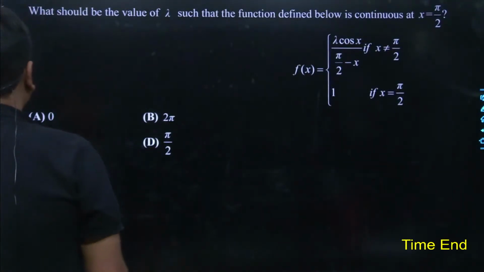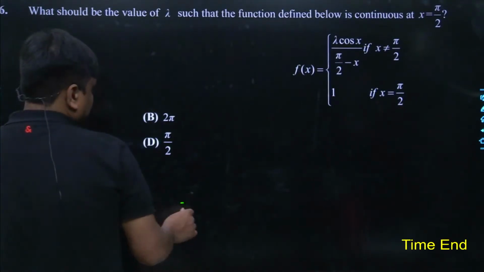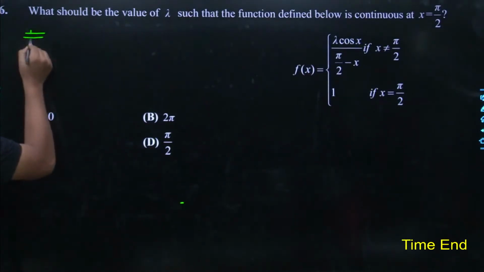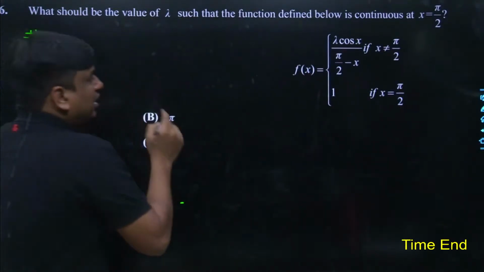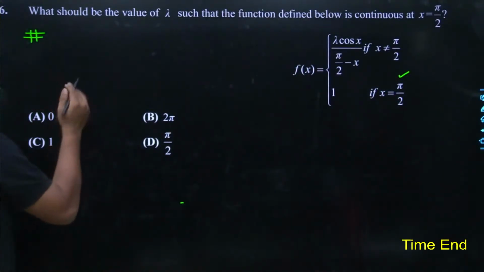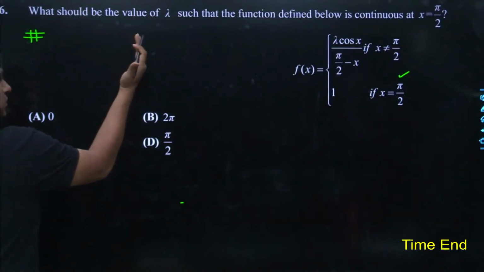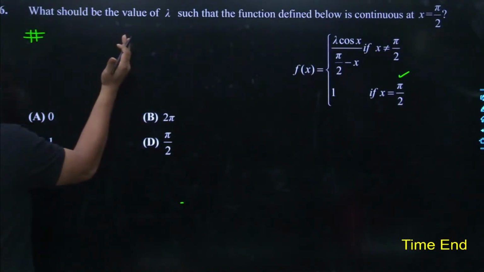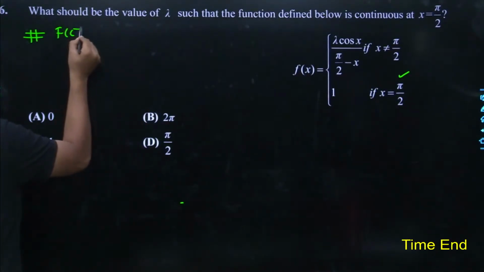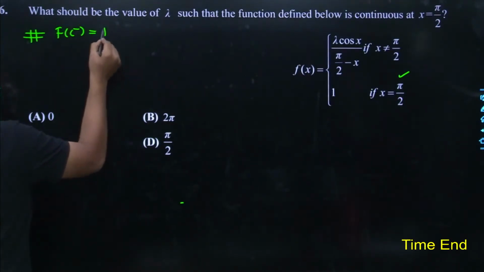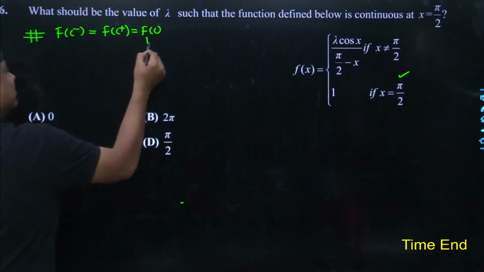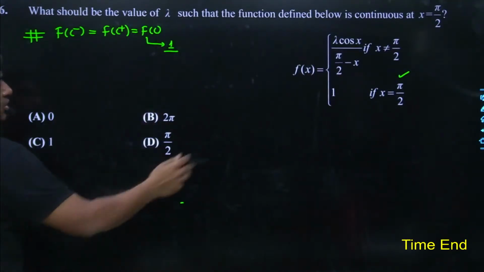My dear friend, one thing is quite sure as far as this problem is concerned: the function would be called continuous if the pen is not lifted at x equals c, where c is pi by 2. That is the test point. What does it actually mean? At x equals c, just after c and just before c, the worth of the function must be the same. That is, the left hand limit, the right hand limit, and the value of the function at f of c have to be the same, and this value is clearly given, that is 1.